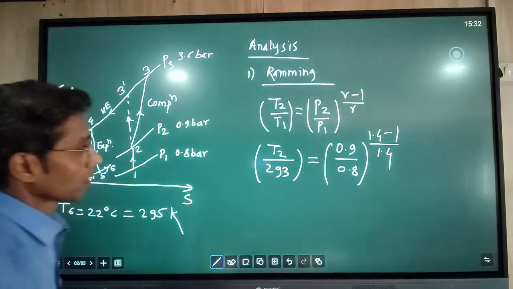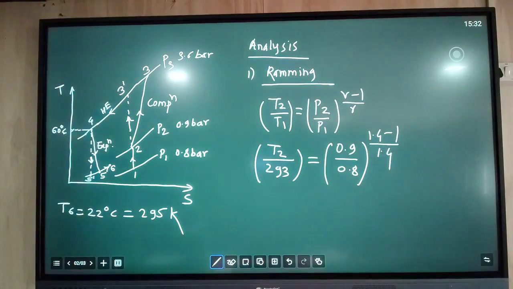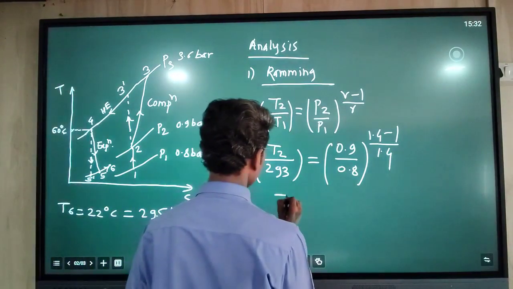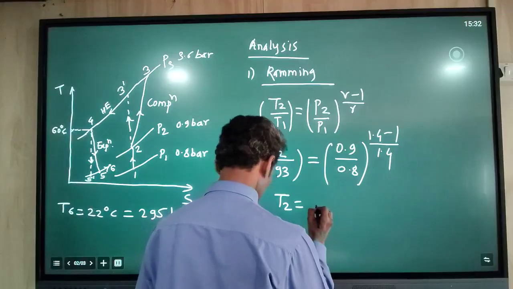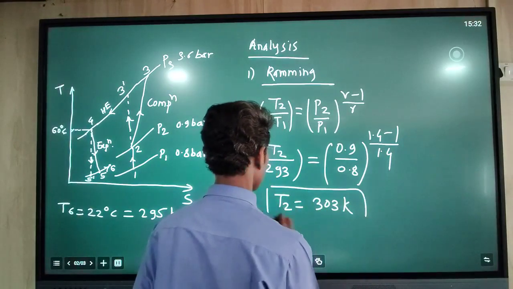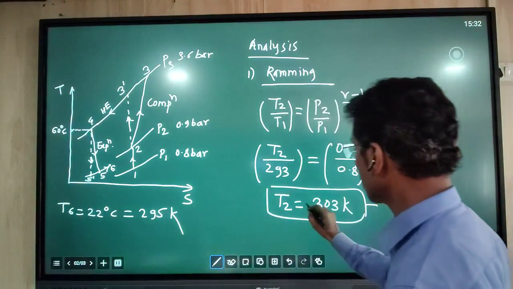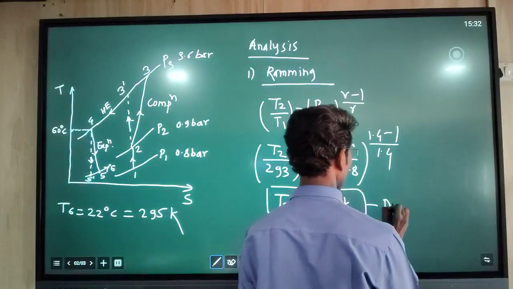The unknown value is T2, and when we calculate, we find T2 is equal to 303 Kelvin. So this is the temperature at the diffuser exit.